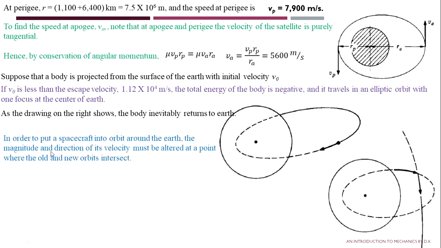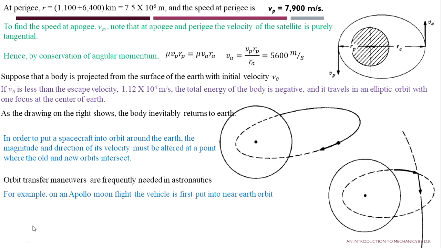In order to put a spacecraft into orbit around the earth, that is in circular motion, the magnitude and direction of its velocity must be altered at a point where the old and new orbits intersect. Orbit transfer maneuvers are frequently needed in astronautics.